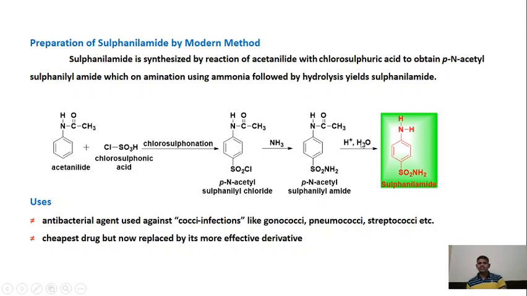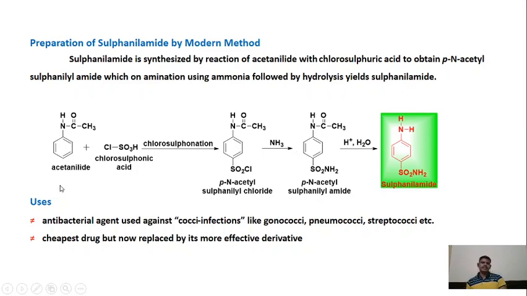Hydrolysis means OH from water attacks this amidic carbonyl, and the bond between nitrogen and carbon breaks to give us aniline over here. This is how sulfanilamide is synthesized in modern days.